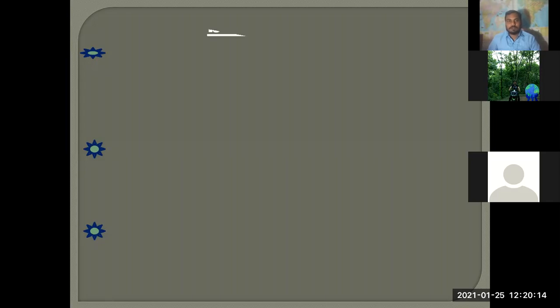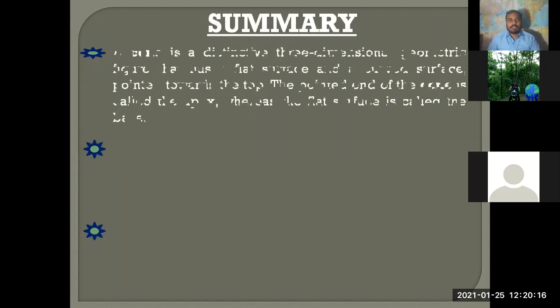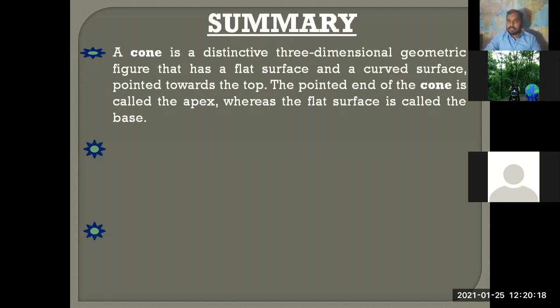Very good. So basically, a cone is a distinctive three-dimensional geometric figure that has a flat surface and a curved surface pointed towards the top. That is called the cone. The pointed end of the cone is called the apex, which is also known as the vertex, whereas the flat surface of the cone is called the base.